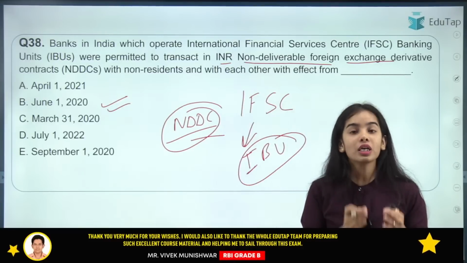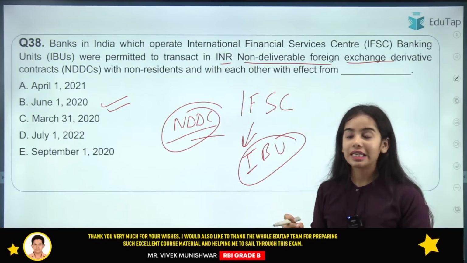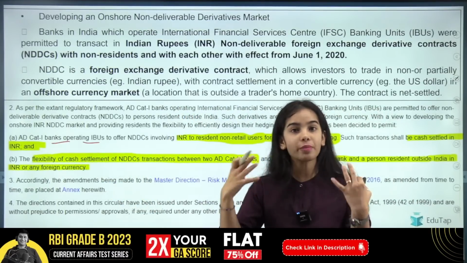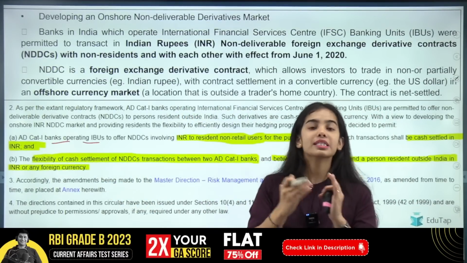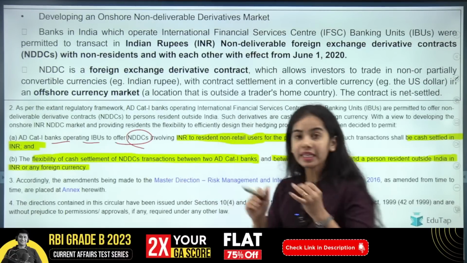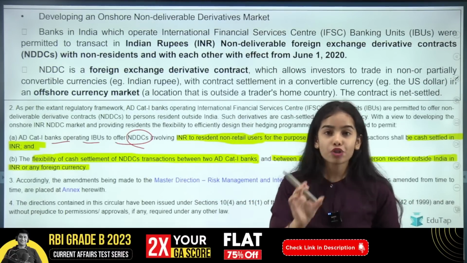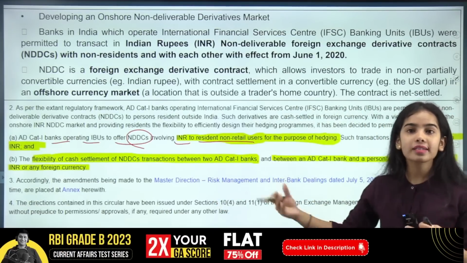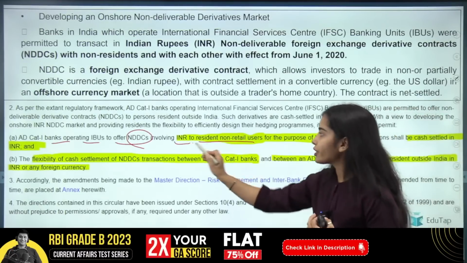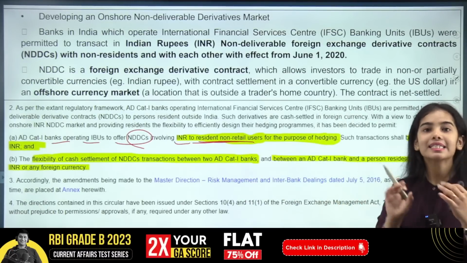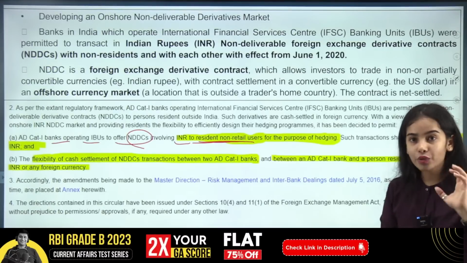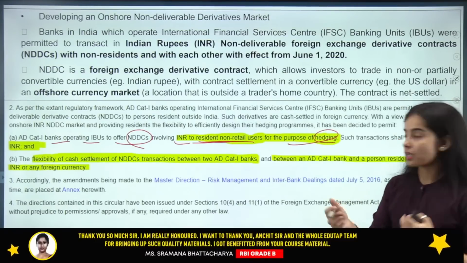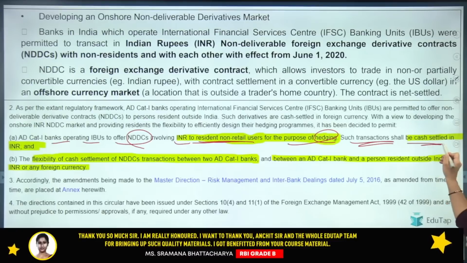So now in June 2023, a notification has been released that the authorized dealer category 1 banks that are operating the international banking units, the IFSC banking units, can offer this instrument to the resident non-retail users. Non-retail means the companies usually. So resident non-retail users can buy this NDDC from the IFSC banking units, from the branches that are operating there, for the purpose of hedging their risk. Okay, such transactions shall be cash settled in INR.